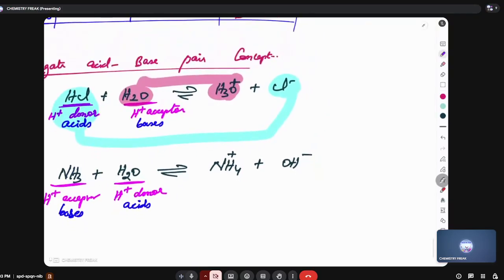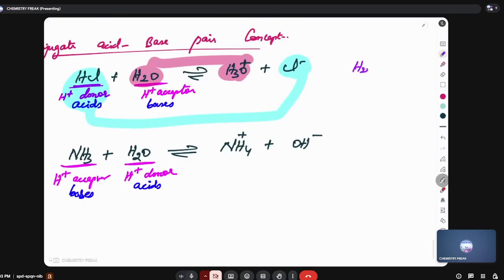So H2O would pair with H3O plus. This is acidic and this is basic. This one's conjugate acid is this, and this one's conjugate base is this. Understood? Similarly, HCl and Cl minus. This one is the acid because it has one extra H plus. This one is the base.